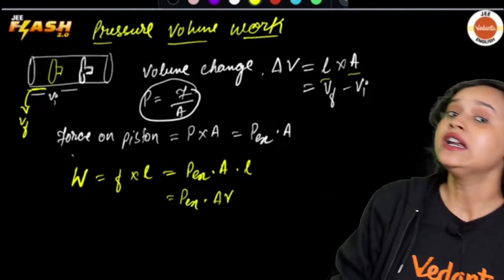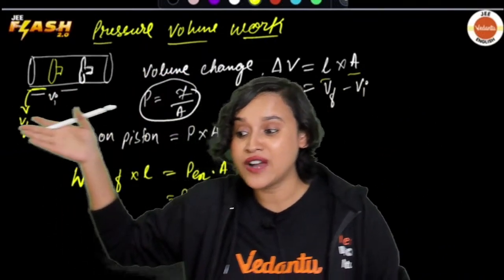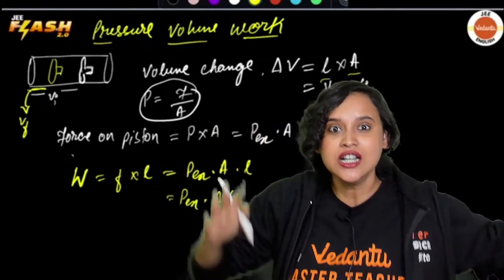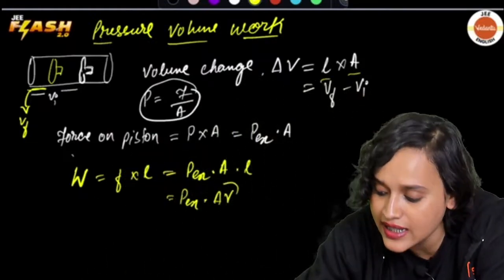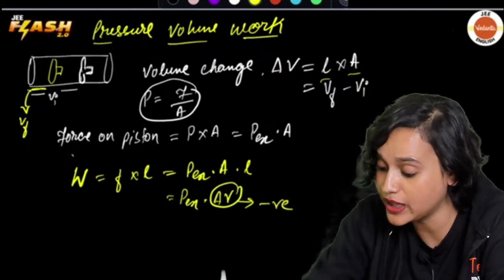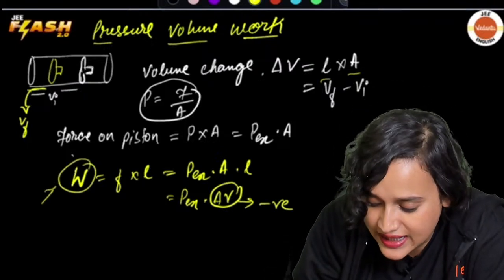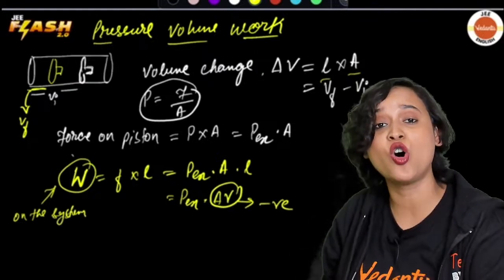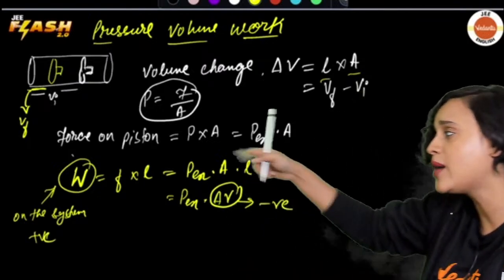Am I right? Now, do you remember that my initial volume was more and my final volume is less? My final volume is less because of compression. The volume decreased, the piston moved inside. If this decreases, that means my delta V is going to be negative. But everybody, remember that work is done on the system. If it is on the system, then my work done is supposed to be positive. So when do you think I'm going to get a positive value?